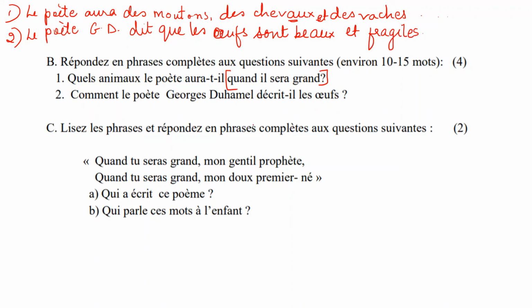Then your last question from the prose section is your poem reference to context. This is from the second poem, Quand je serai grand. So, quand tu seras grand, mon gentil prophète, quand tu seras grand, mon doux premier-né. So, who has written this poem? This is from the second poem. So, the poet's name is Théodore Monod. Full sentence, please. Théodore Monod a écrit ce poème.